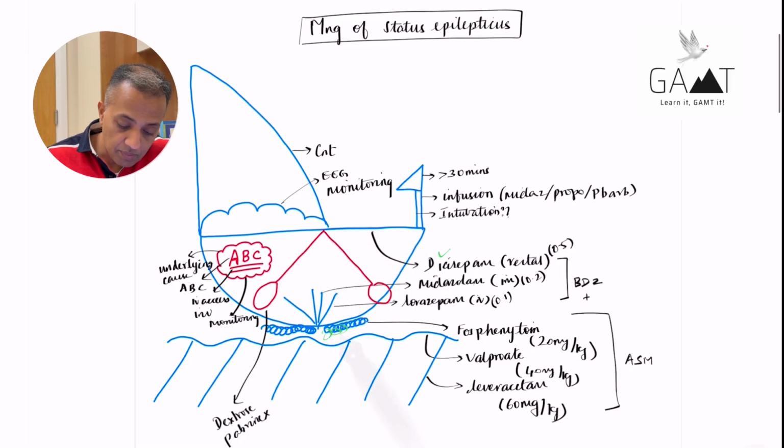Okay, so what are the anti-seizure medications? Three medications that are most widely studied are fosphenytoin, which is the bubble in the water here, which stands for the letter F, stands for fosphenytoin. The surface of the water, which resembles the letter S, stands for sodium valproate. And then the frozen lines here stand for the letter L, stands for levetiracetam.